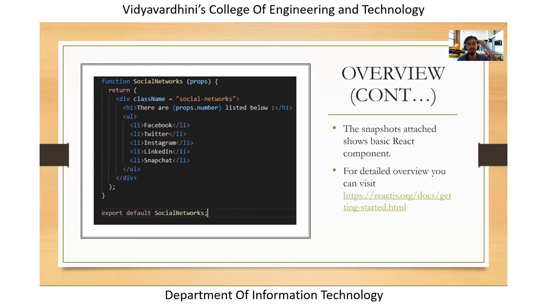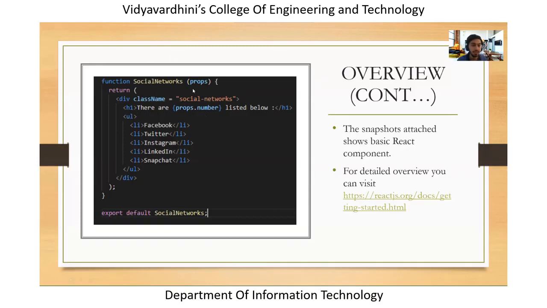So let's say you have a parent component, and inside this parent component you have a child component, and let's say you have a state or variables which you want to use in the child component, but those states and values are available in the parent component, right? So how can you use that? You can just pass them on to the child component using props. So that's where props come into the picture.